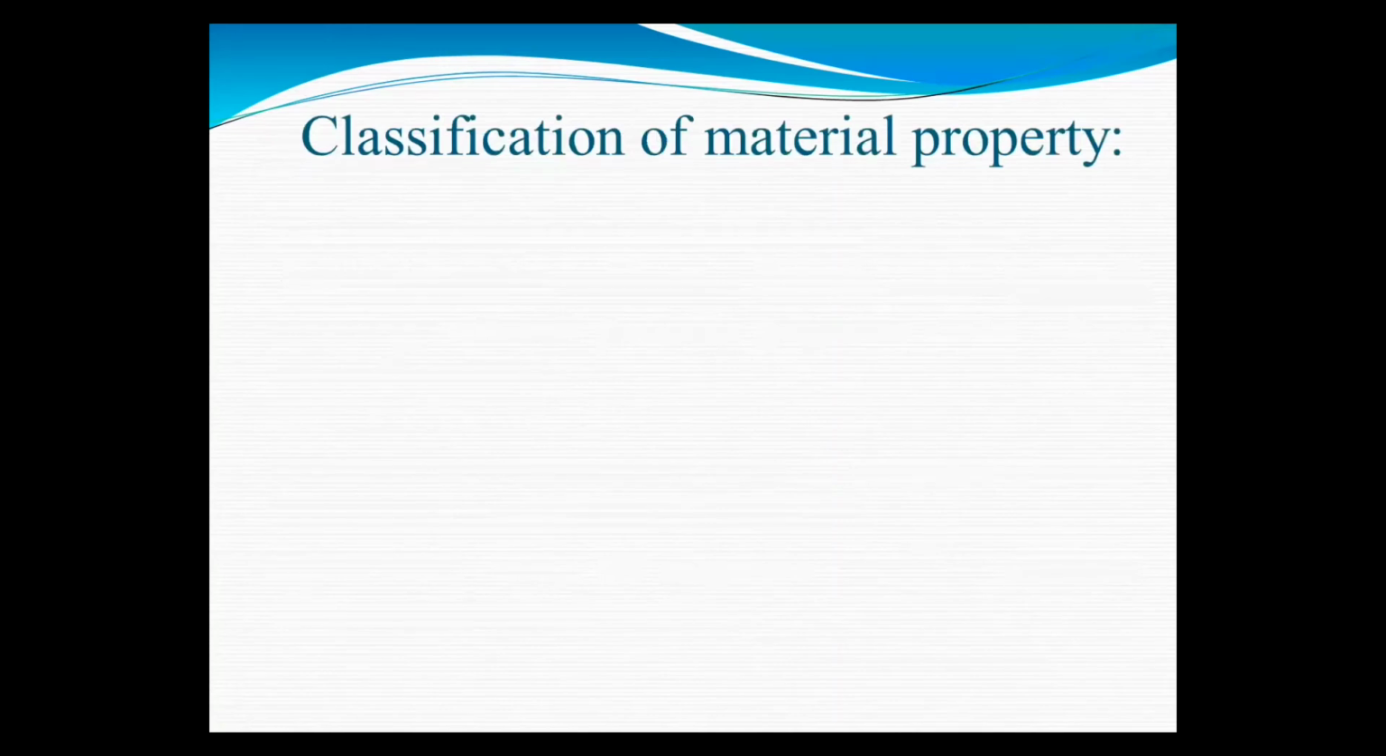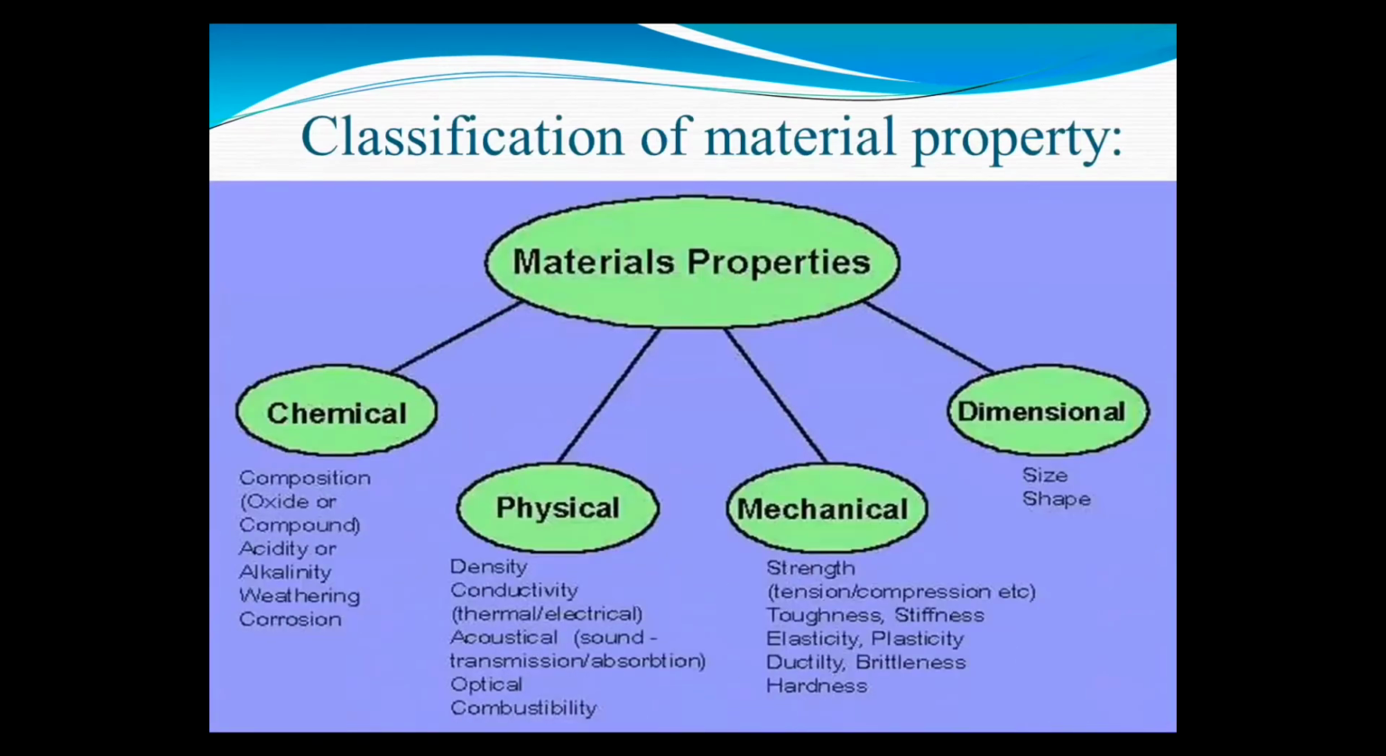Then, classification of material property. The material properties are divided into four types: chemical property, physical property, mechanical and dimensional property. In that we are going to study the mechanical properties: strength, toughness, stiffness, elasticity, plasticity, ductility, brittleness and hardness.